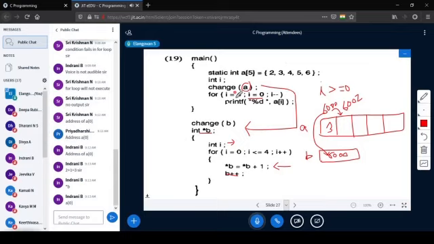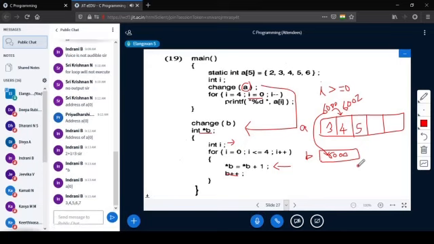For the next iteration, i becomes 1. Then now what will happen? Star B. What is the address of B? It is here. Right? So already the value of star B is 3. It is changed to 4. So the whole thing is changed as, what are the various array elements? 3, 4, 5, 6, 7. Yes. The array elements become 3, 4, 5, 6 and 7.